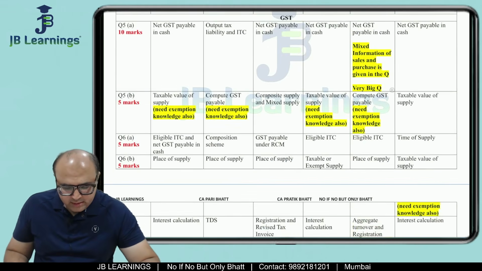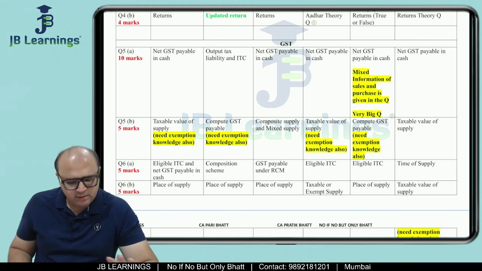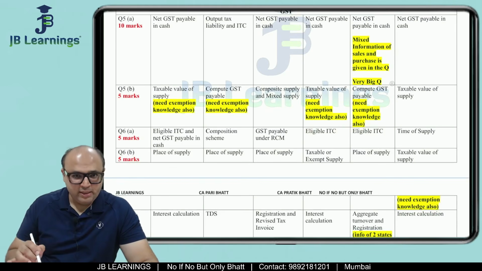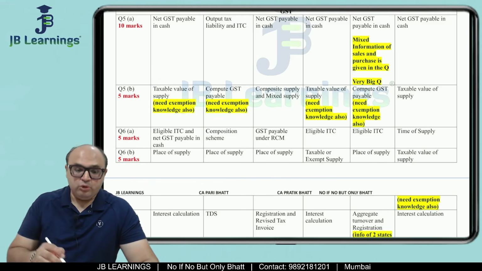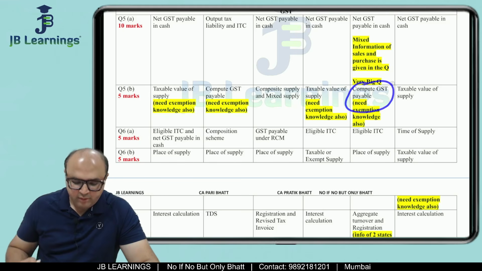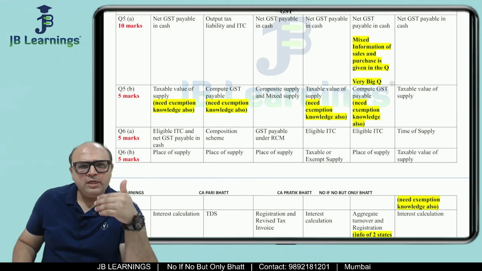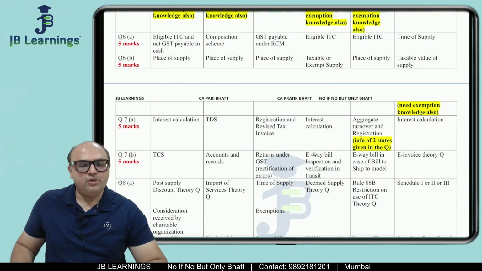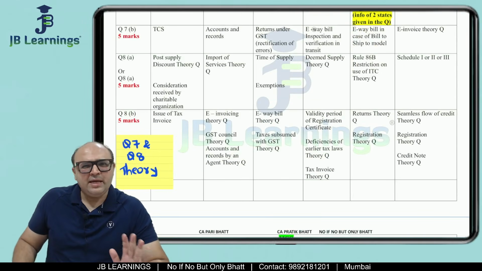Now, if you see your GST also, except for the first question, you cannot say there is a fixed trend. There is nothing like fixed. Also, I would like to draw your attention to this point that in GST, there are various questions. For example, they are asking you a question on value of supply, but you also need knowledge of exemption over there. Supposing they are asking you to compute GST payable, this exemption chapter is required everywhere. So almost in every question they are putting this exemption chapter. There are many places where you need knowledge of exemption. Also, in GST, question number 7 and question number 8 generally have been theory.